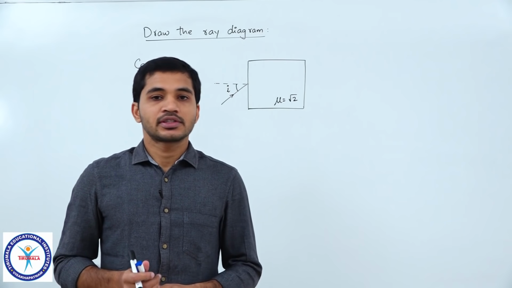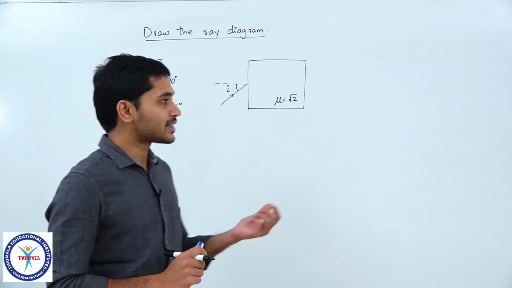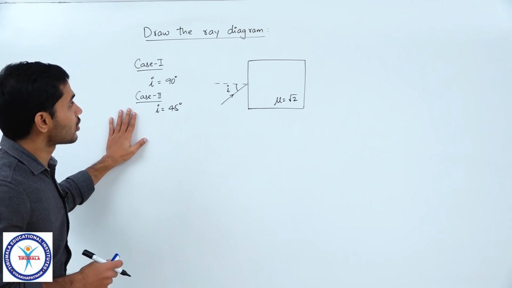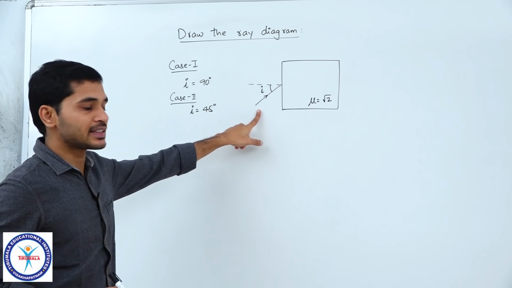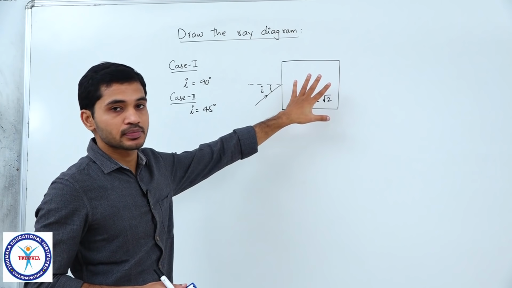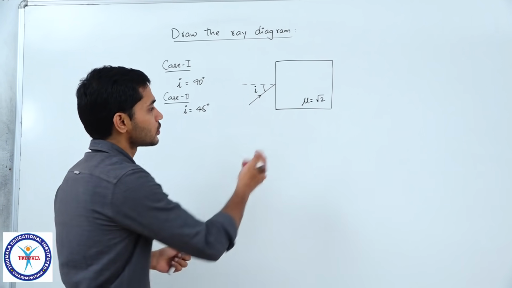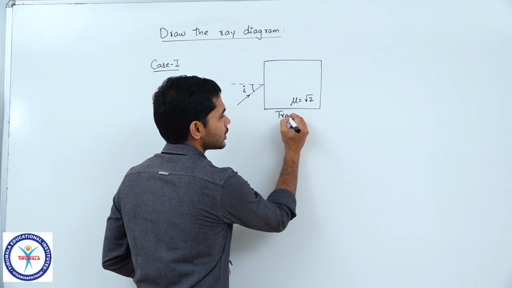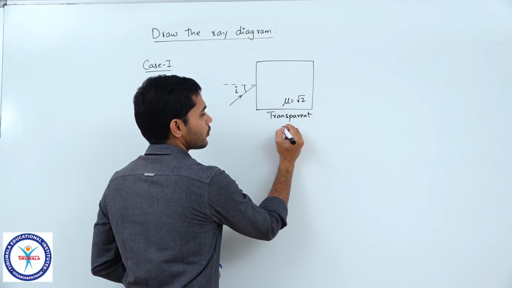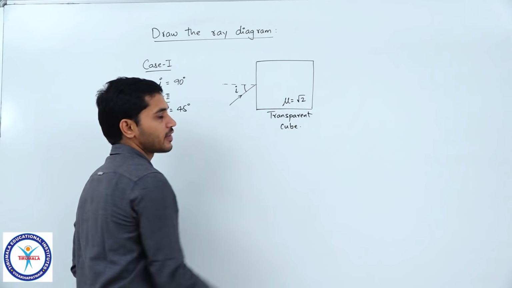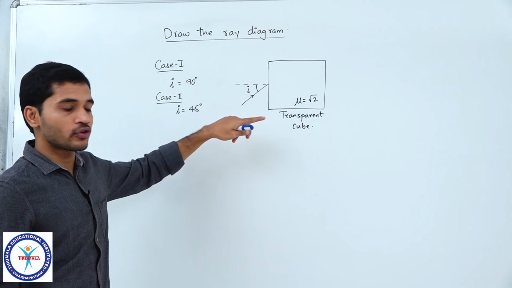So, students, based on the concept we have discussed earlier about grazing incidence, let us apply that and solve this. Here they are basically asking us to draw the ray diagram for the incident ray after it enters into this particular medium. We even have to check whether it enters or not. This is basically a transparent cube you can consider. It is made up of a material having refractive index of √2, and they are asking us to draw the ray diagram for two different cases.